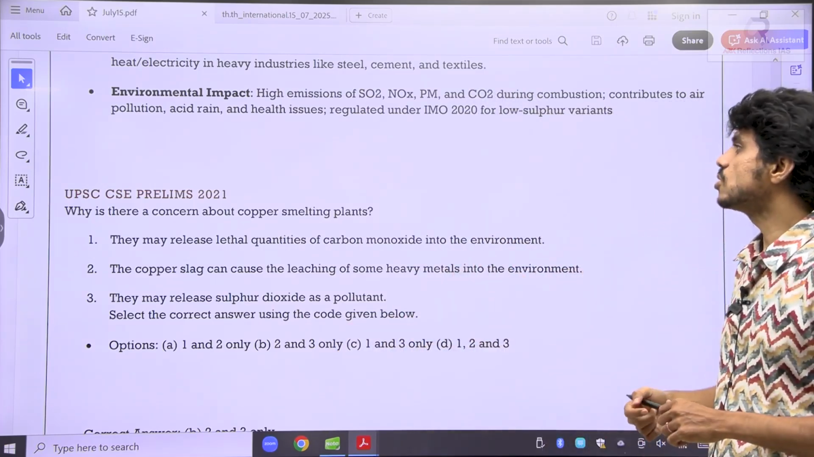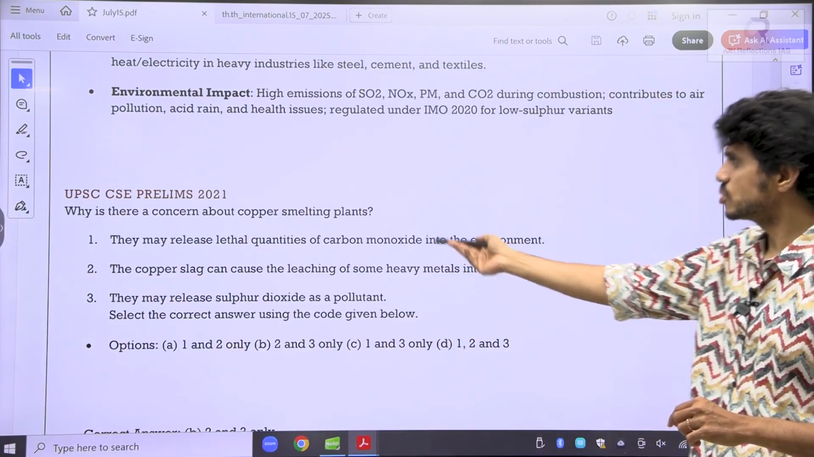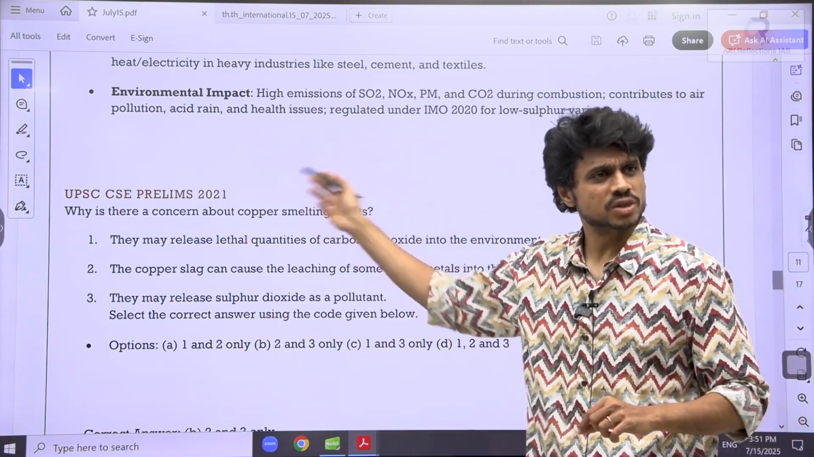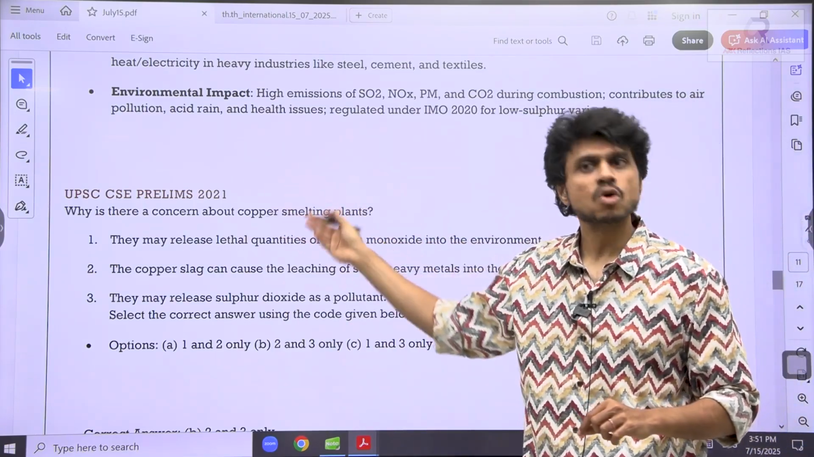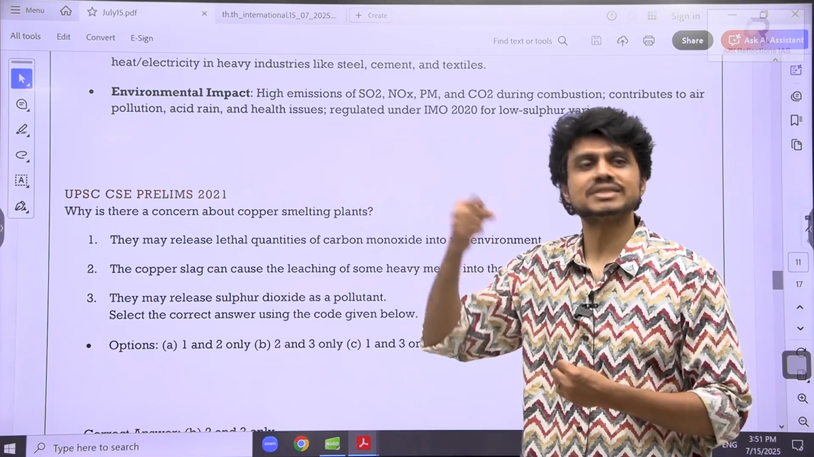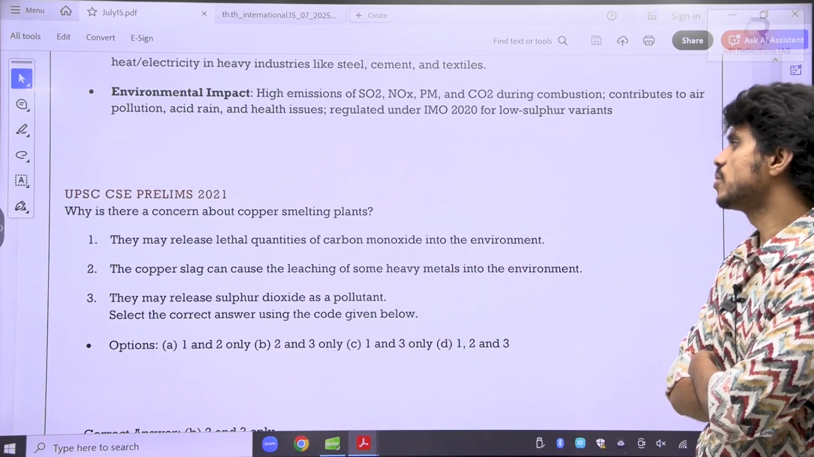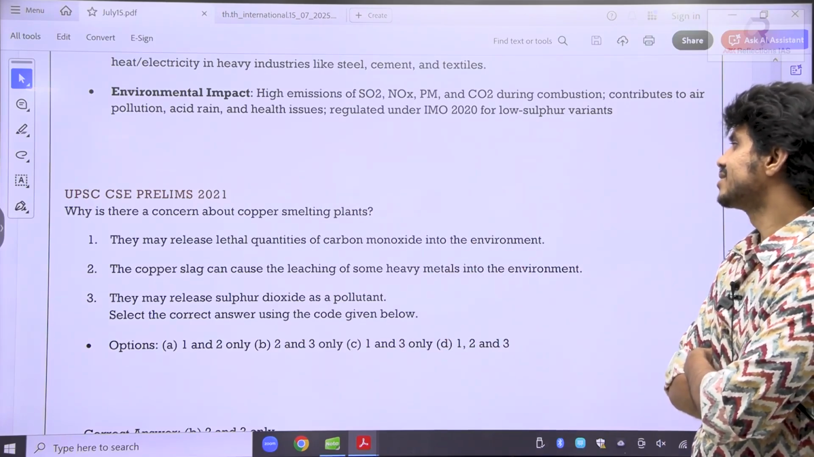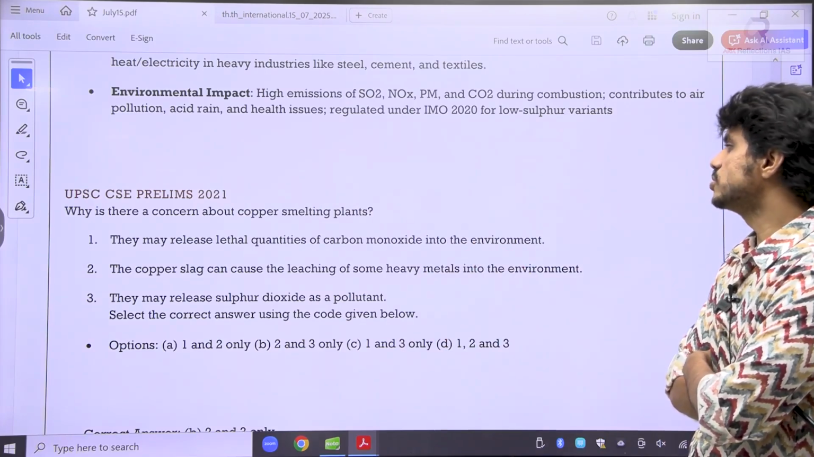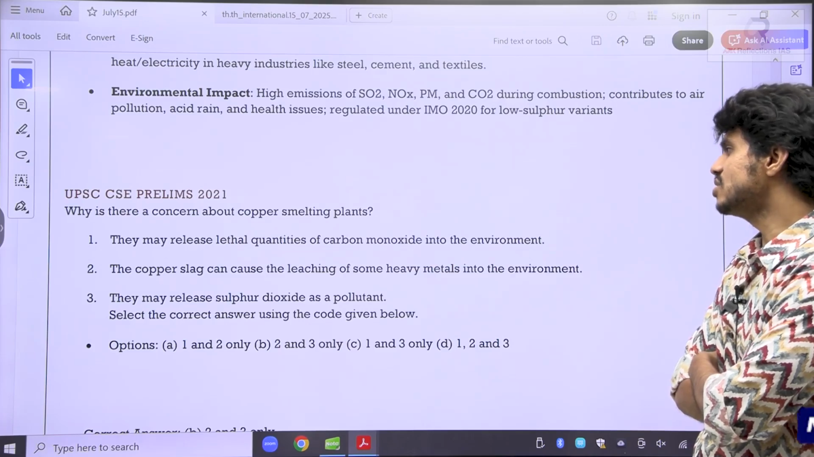See, they may release little quantities. You can think of it just like your coal thermal plants. These are the kind of copper smelting plants, where copper is extracted from the raw materials. They may release little quantities of carbon monoxide. The copper slag can cause leaching of some heavy metals in the environment. They may release sulfur dioxide as a pollutant.